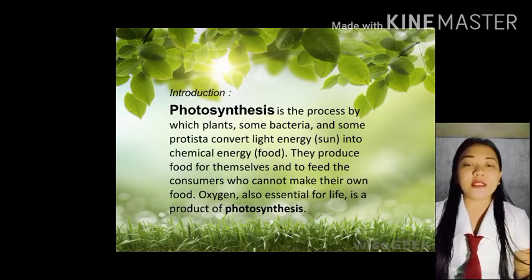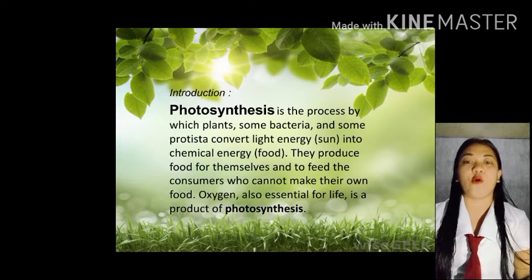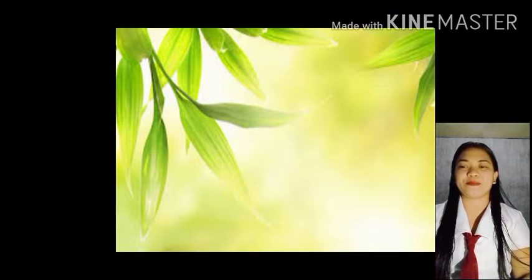Si photosynthesis nga po, hindi lang food making yung process, yung product na nabubuo kay photosynthesis. Isa rin pong product ni photosynthesis is the oxygen na kailangan din natin.